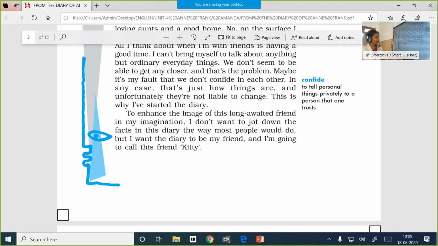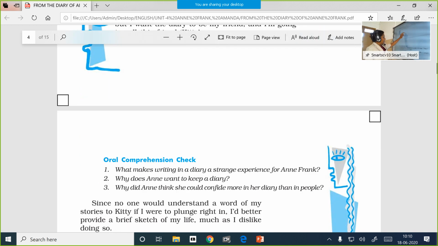So this long-awaited friend, this friend she wanted to have badly, doesn't mean that she is going to put down everything that happens in her life one by one in a diary, but she's going to share her innermost thoughts that seem to worry her a lot, and she is going to call this book Kitty.